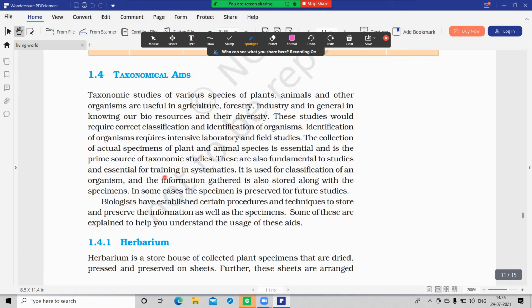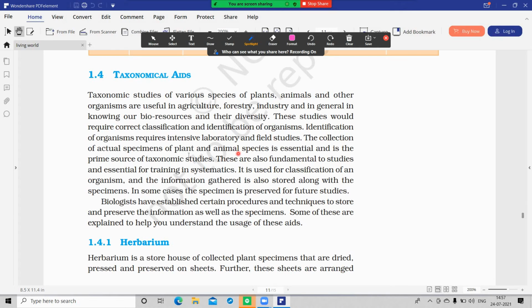What is important? Everything is important. First, taxonomical studies of various species are important. These studies are helpful in agriculture, forestry, industry, and in knowing bioresources and their diversity. In order to do taxonomical studies, we require correct classification and identification. For identification, we require intense laboratory and field studies.